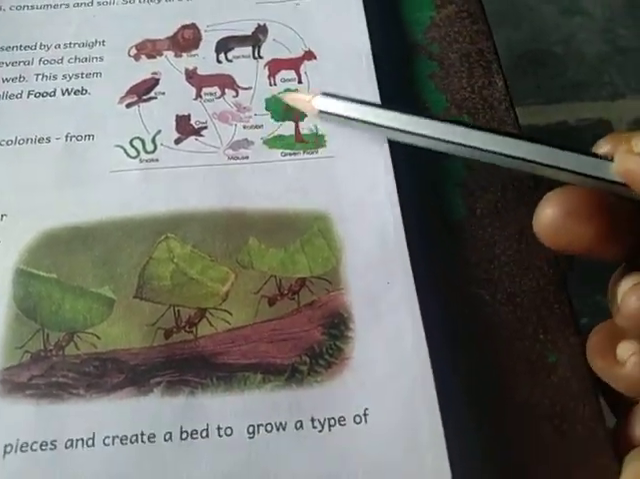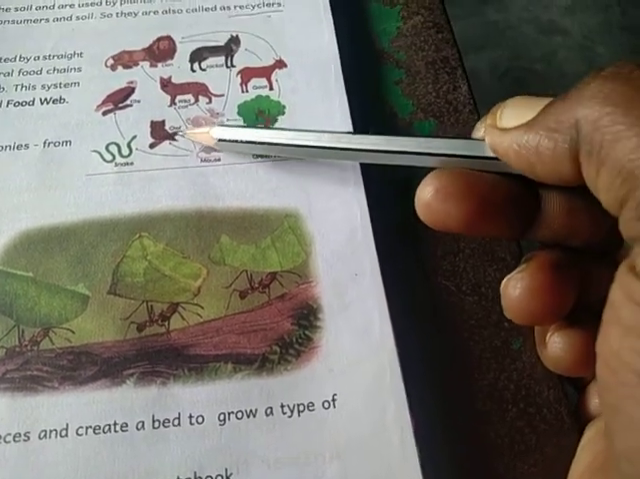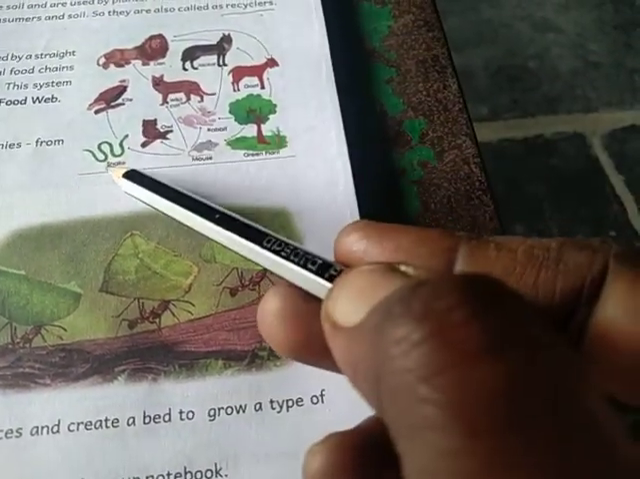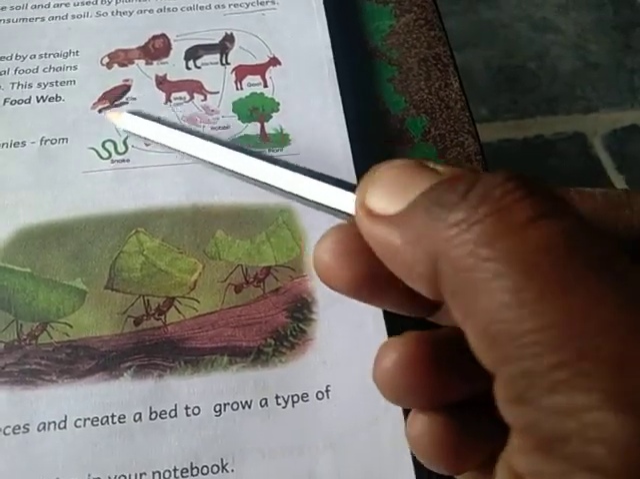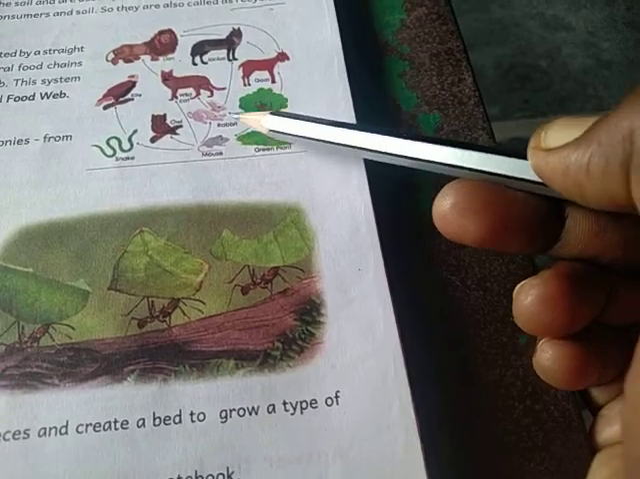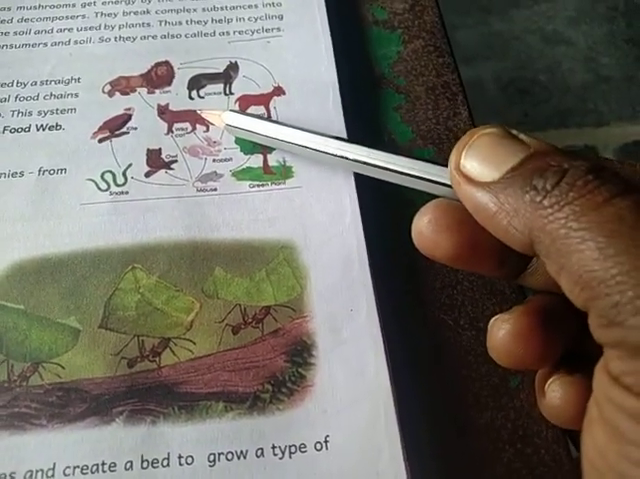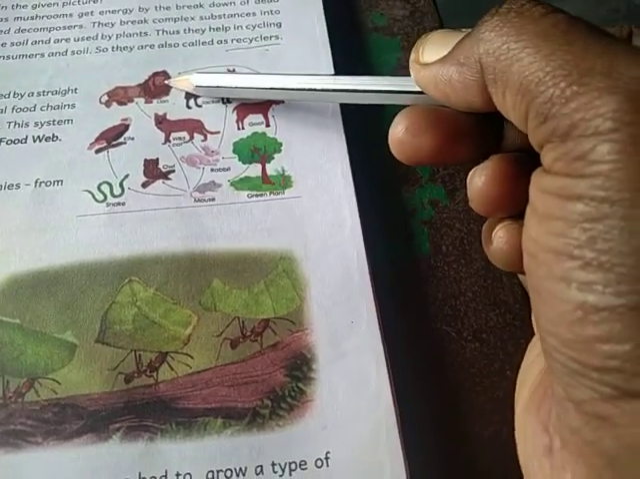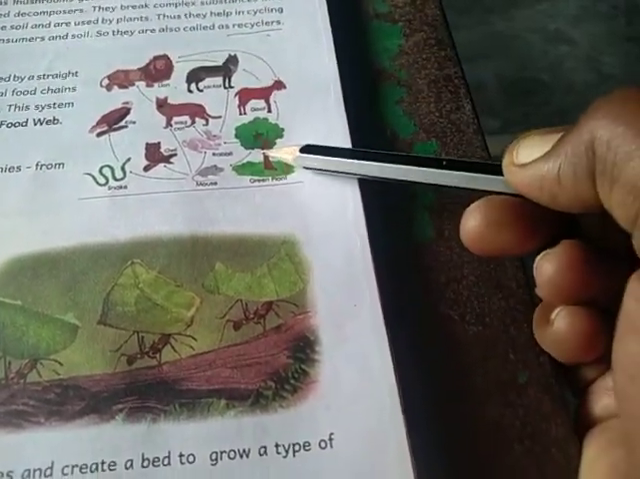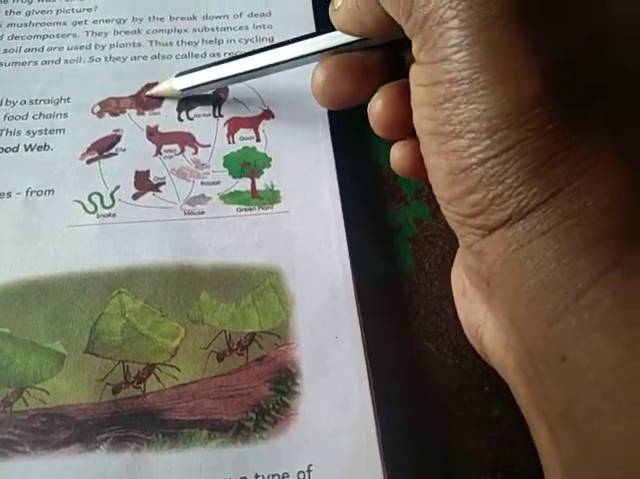Another food chain you can see: green plants are eaten by the mouse. Mouse is eaten by the owl, or the mouse is eaten by the snake. And this owl and snake are eaten by the kite, that is the eagle. And in the next food chain, plants are eaten by the rabbit. Rabbit is eaten by the wild cat, and wild cat is eaten by the lion. Producers, primary consumers, secondary consumers, tertiary consumers.